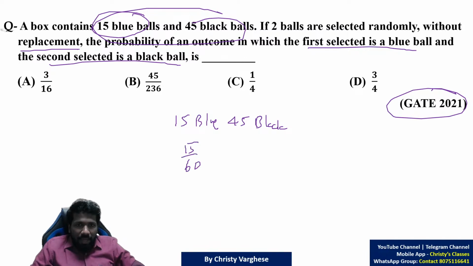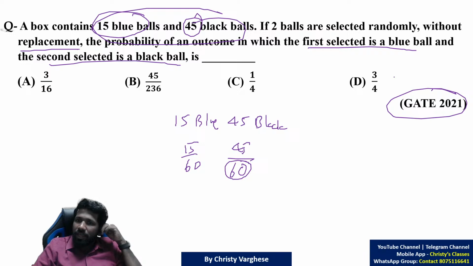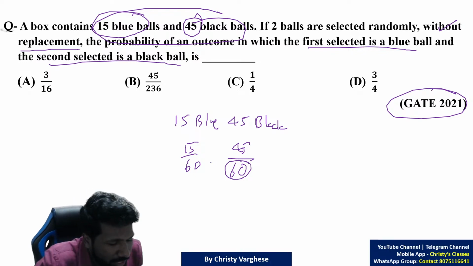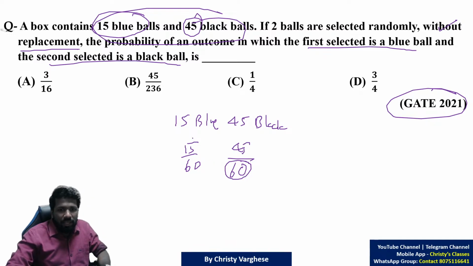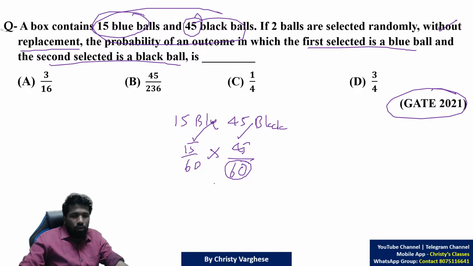Now the second one being black, the chance is 45 black balls out of total 60 balls. Without replacement, so the number of balls is not reducing. Initially 60 and later also 60. Now, these two things should happen together. That is called the fundamental principle of counting, the multiplication rule. If one thing can be done in m ways, another thing in n ways, both things together can be done in m into n ways. That is 15 by 60 into 45 by 60 will be the answer.